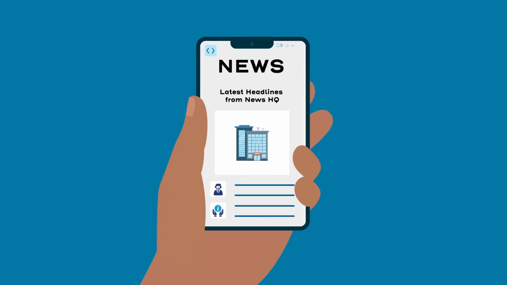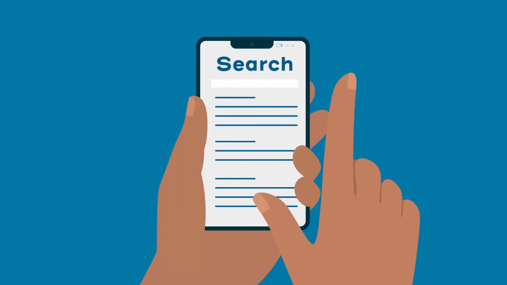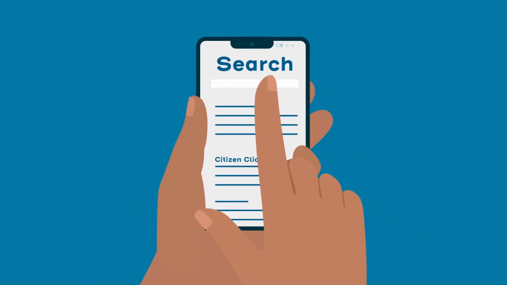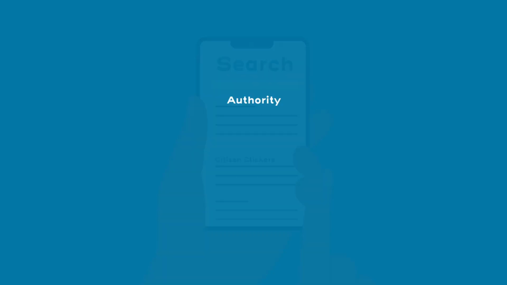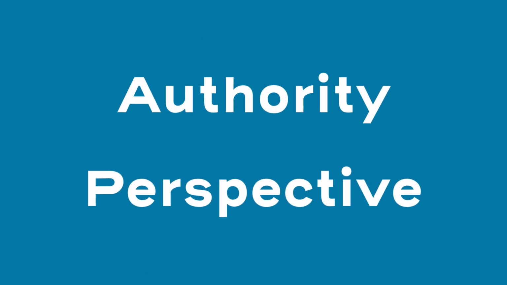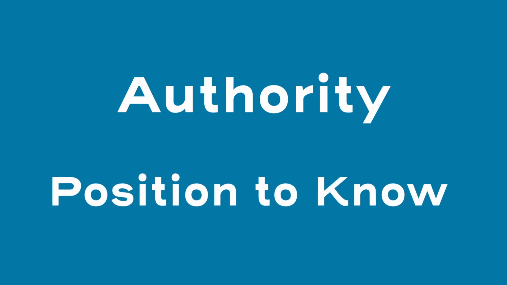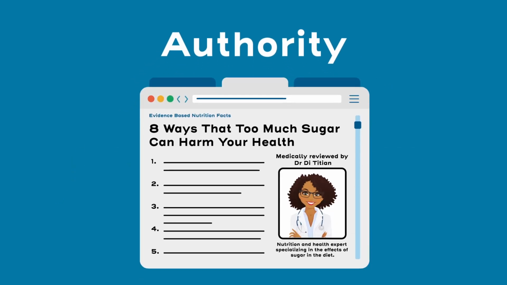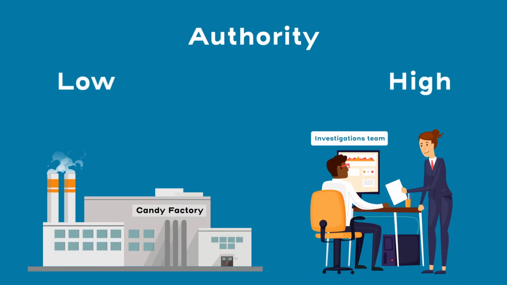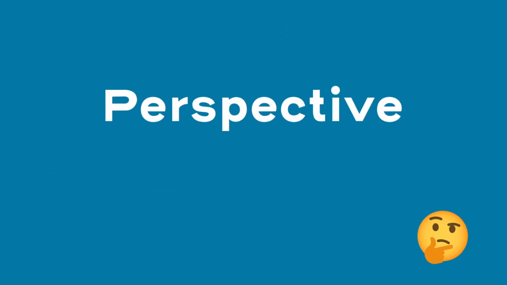But what if you come across a source that you don't recognize? Then, you should read laterally and consider two things: its authority and perspective. For a source's authority, you'll want to consider whether it's in a position to know. In other words, is the source an expert about the topic they're discussing? Are the sources linking sugarhealth.org to sugary snack corporations investigative journalists, the people who were trained to identify these conflicts of interest? Next, think about a source's perspective.